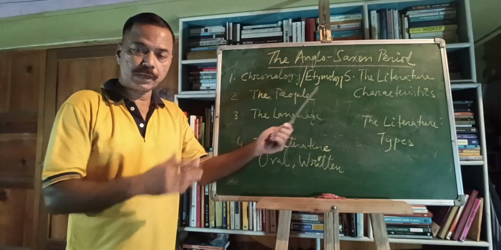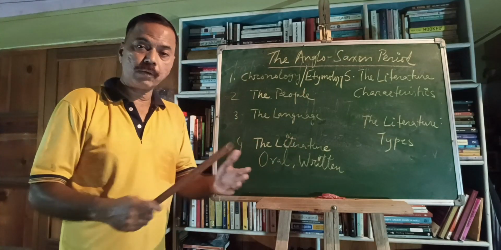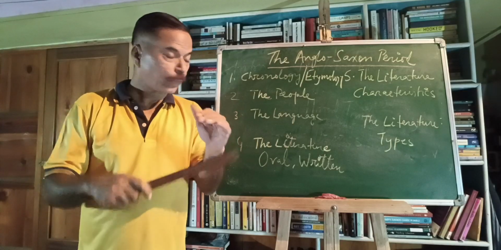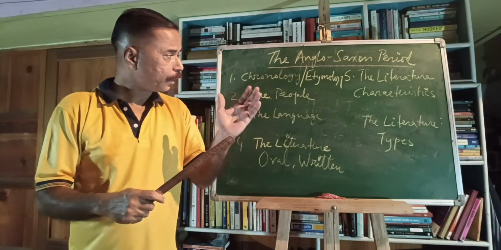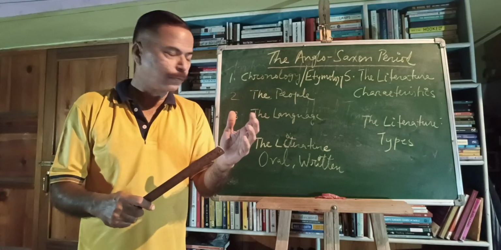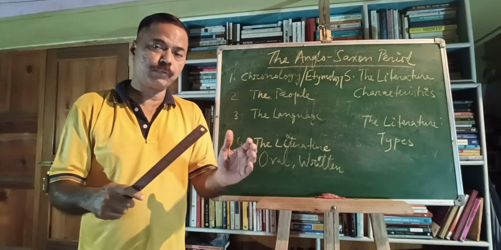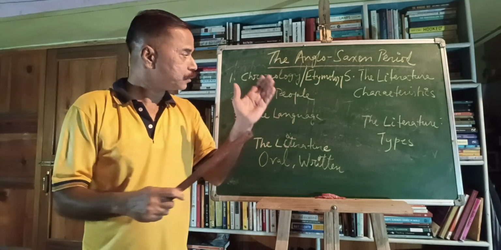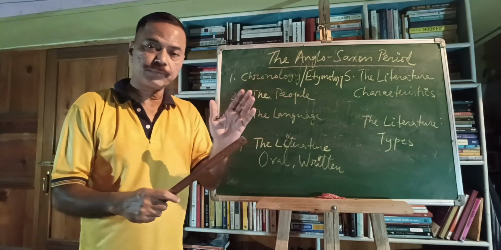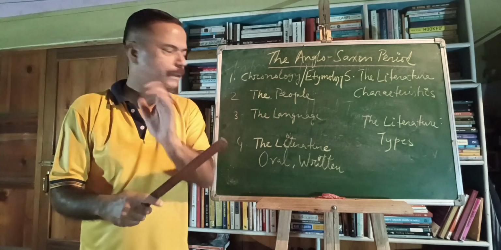Now etymology will take us to why we call it the Anglo-Saxon period. The name Anglo-Saxon comes from the people, the ruling class, and the Old English comes from the language, the status of the English language. That phase of the language was called the Old English language. So the Old English period or Anglo-Saxon period refers to the same period, that is from 450 AD to 1066 AD.